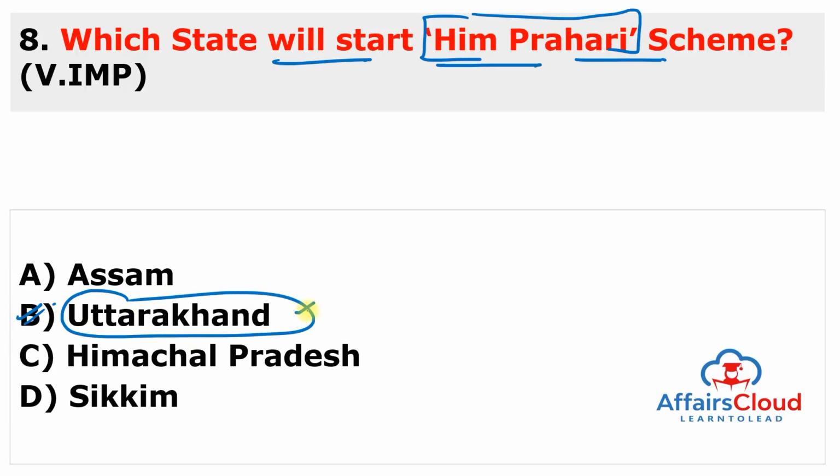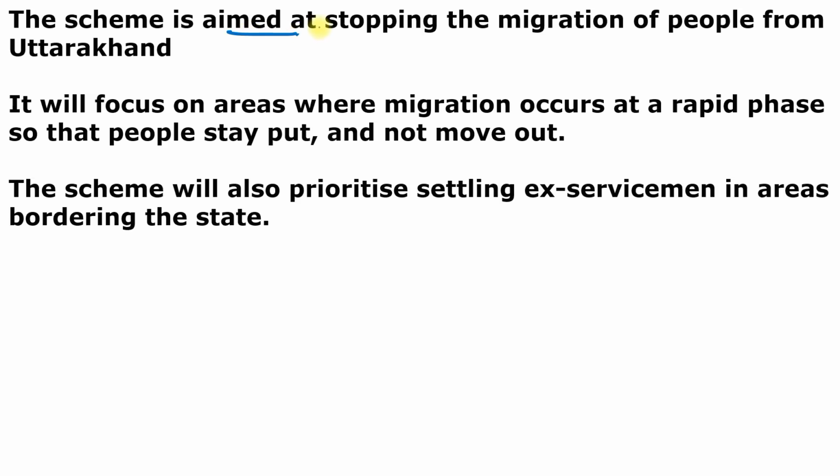So the government of Uttarakhand is set to implement the Him Prahari scheme, which is meant for ex-servicemen as well as for the youngsters. So you can see here the scheme is aimed at stopping the migration of the people from the state of Uttarakhand. And the Uttarakhand government is seeking the cooperation of the union government as well to implement the scheme in the areas bordering the Uttarakhand.